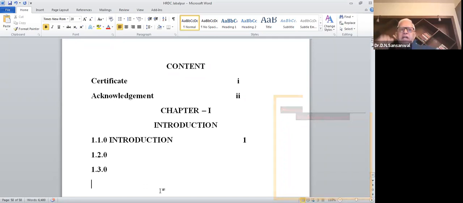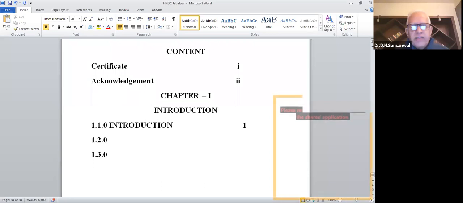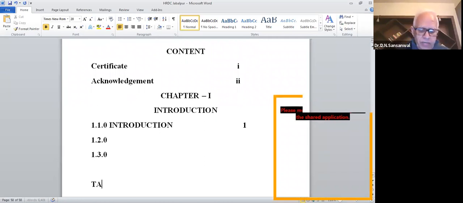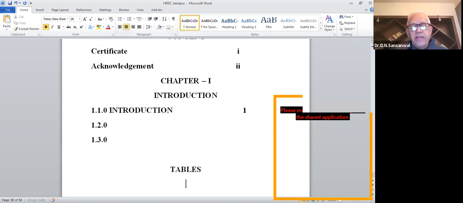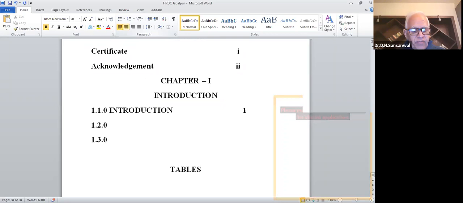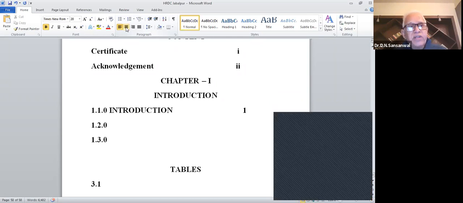Once you have finished the content, then on the next page, you have to give the tables, because there will be many tables. And when you are giving these tables, you have to write the table number. Say if your table is 3.1, it means it is the third chapter and it is the first table you have written.